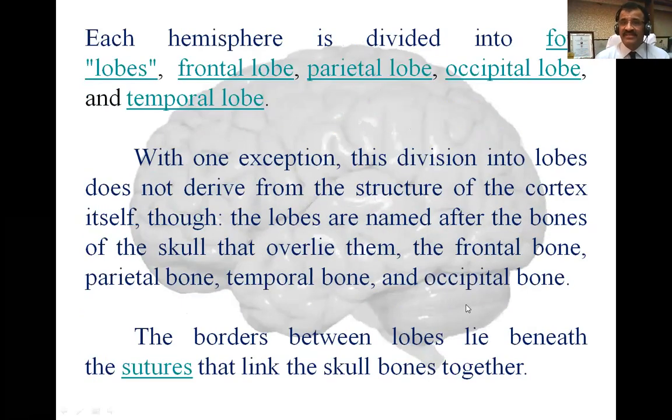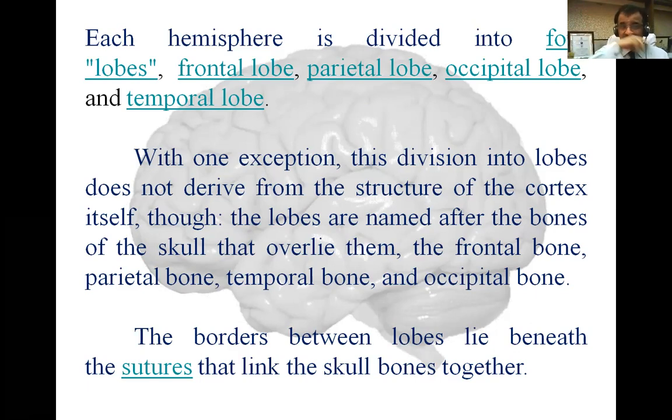Each cerebral hemisphere is divided into four lobes: frontal, parietal, occipital, and temporal. I told you that it will be coming again and again. With one exception, this division of lobes does not derive from the structure of the cortex itself, though the lobes are named after the bones of the skull that overlie them. So above them there are skull bones. So the frontal lobe will have the frontal bone above it.